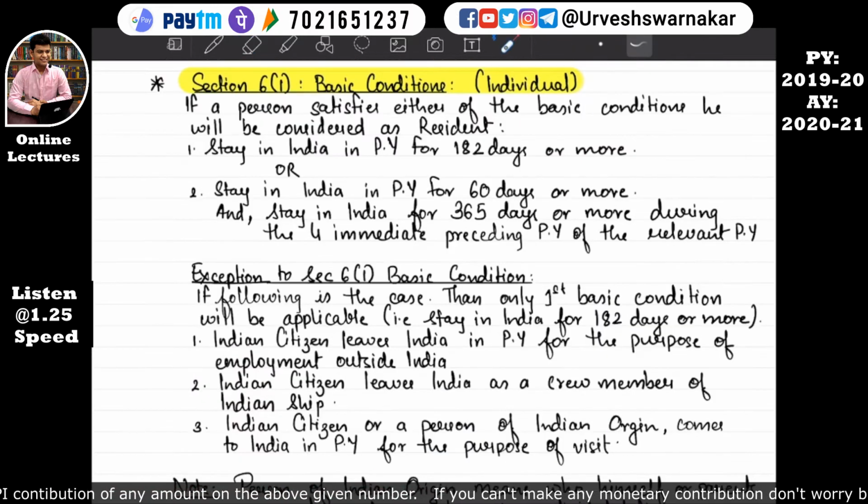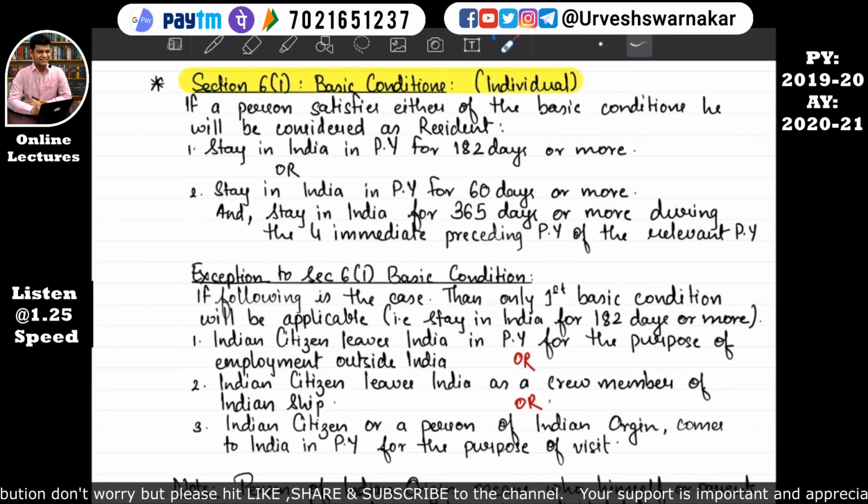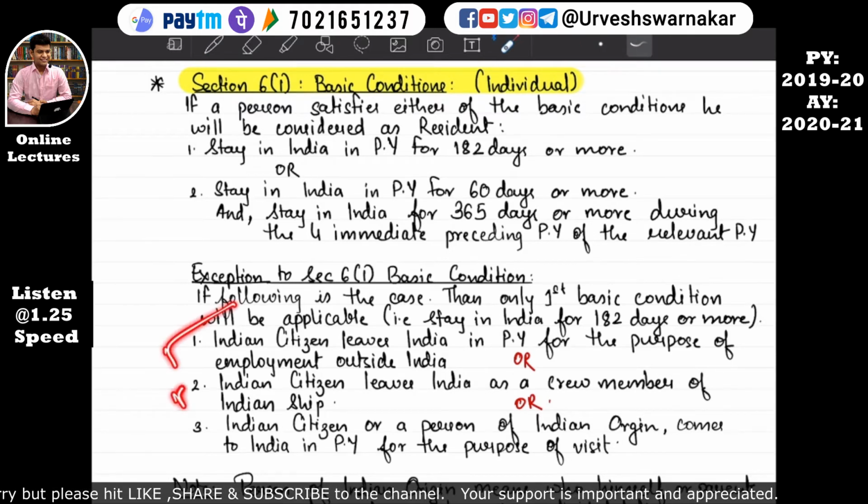Okay, let's revise. Exception to section 6 subsection 1 basic condition. If the following is the case, then only the first basic condition will be applicable, that is, stayed in India for 182 days or more. An Indian citizen leaves India in the previous year for the purpose of employment outside India, or an Indian citizen leaves India as a crew member of an Indian ship. I have forgotten to write it here, so I'll write it here. So these two we have already seen.